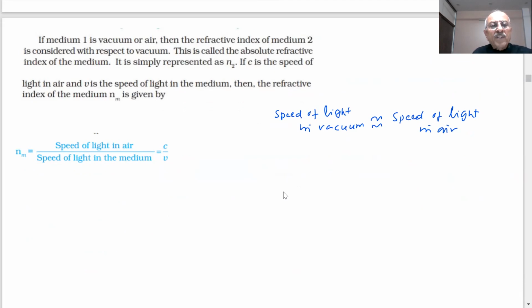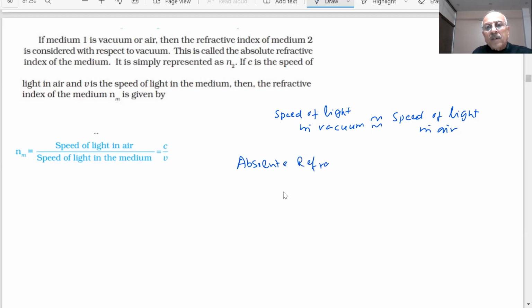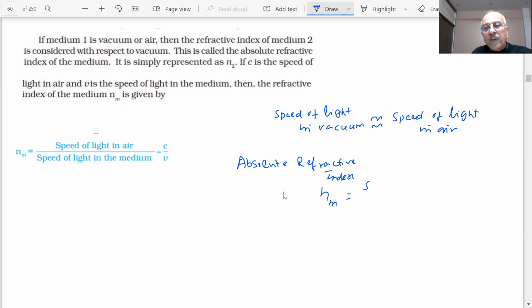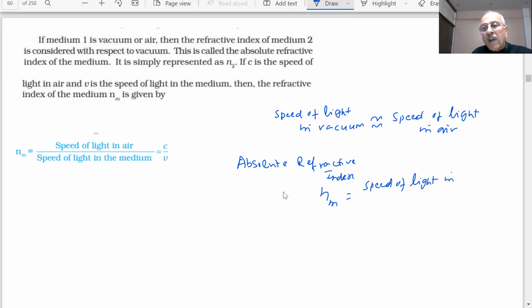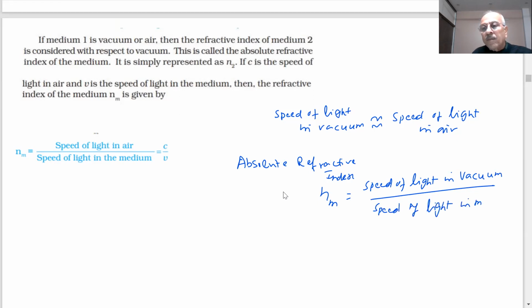If one of the media is air, then that will be taken as the absolute refractive index. Absolute refractive index is defined as the speed of light in vacuum divided by the speed of light in the medium.